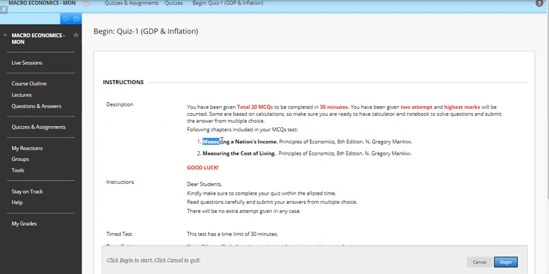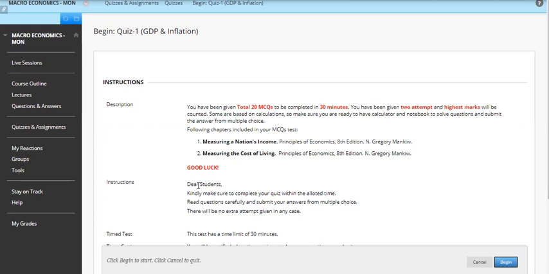What chapters or topics are included? Remember this, you have to read the complete chapters from the book by Mankiw. That is Measuring a Nation's Income, chapter number 23 from the Principles of Economics book, and Measuring the Cost of Living, chapter number 24 from Principles of Economics by Mankiw.